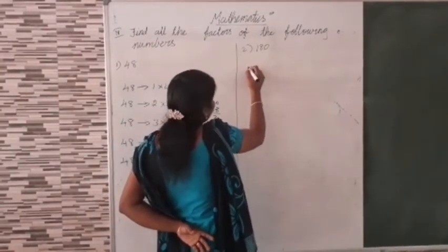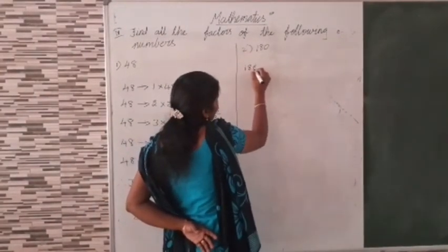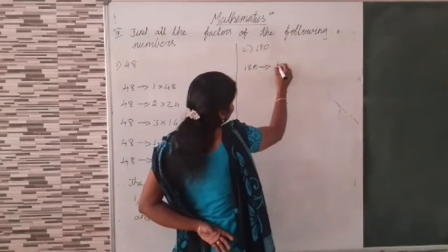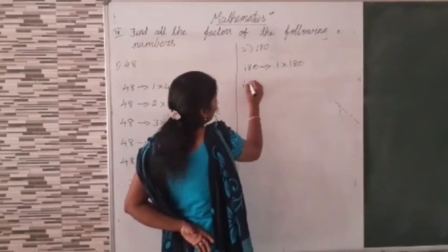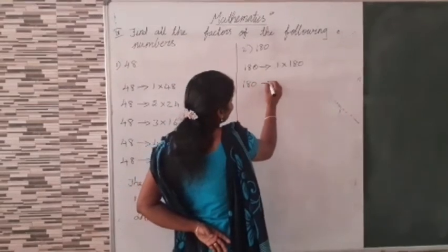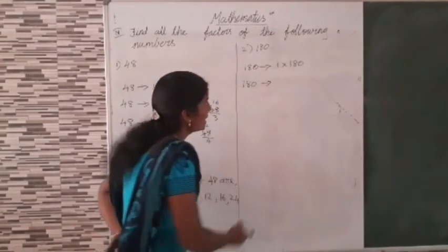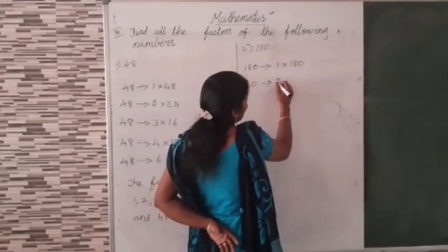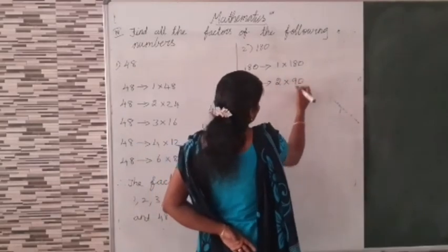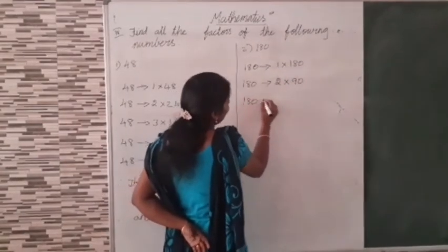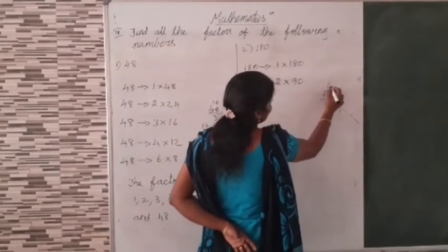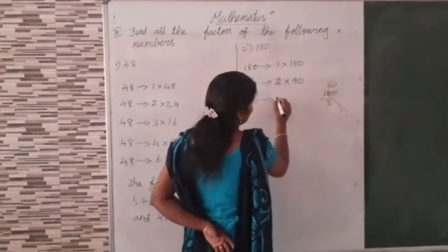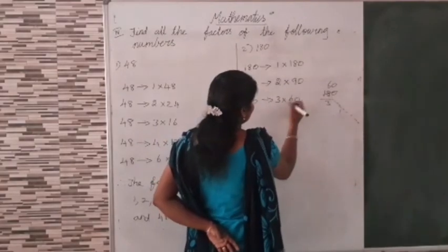180. What are the factors? 180. This is also 1 table, 180 times. Then 2 table, 180. Half of 180 is equal to 90. So 2 into 90. Then 3 table, 180. 6 3s are 18. Again 0. So 3 into 60.